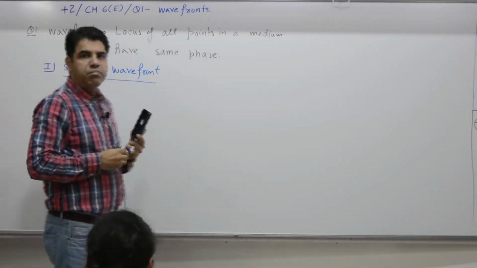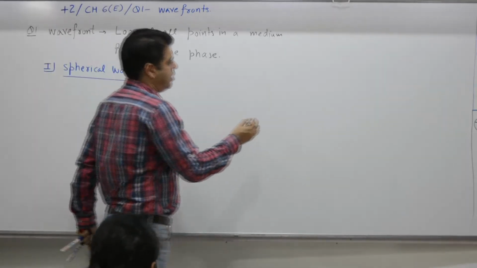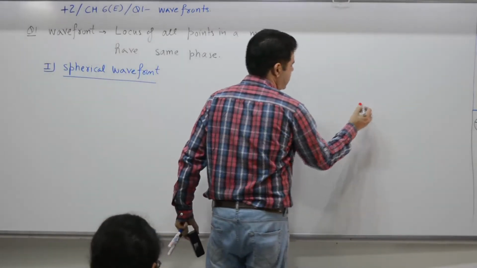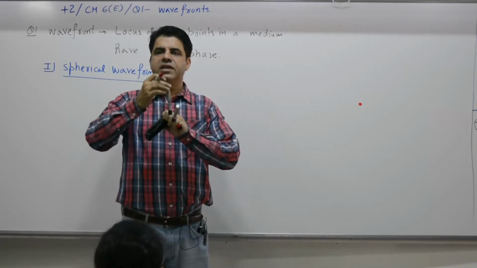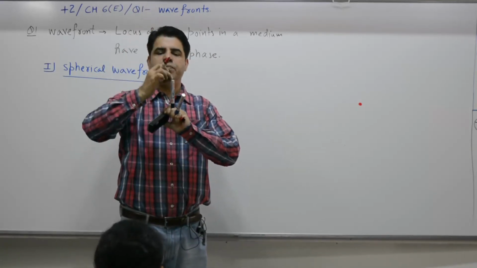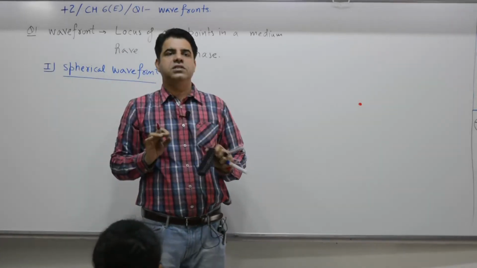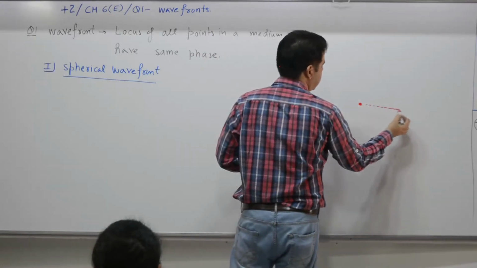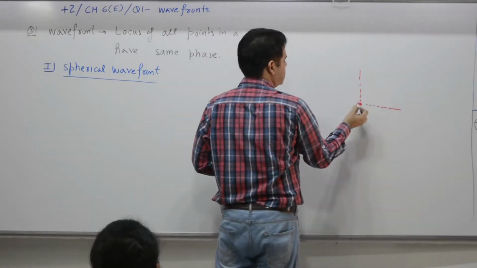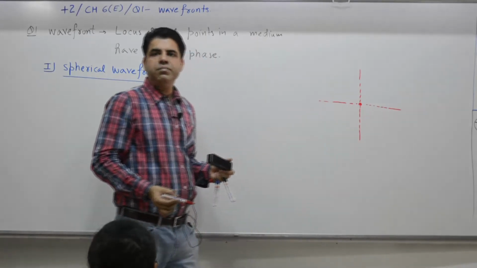Yes. Bulb, point source. A bulb. If there is a point source, it gives light, yes, in all directions. Up, towards you, to left, to right, in all directions. So, if it gives light in all directions, and light travels with what speed? Speed of light is 3 into 10 power 8 meter per second.